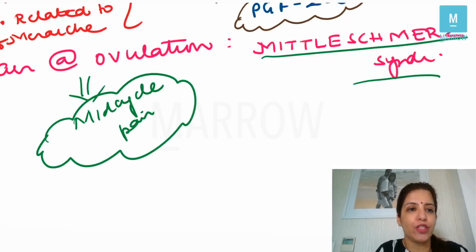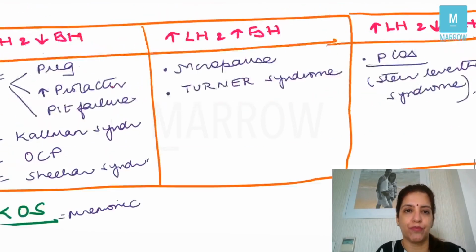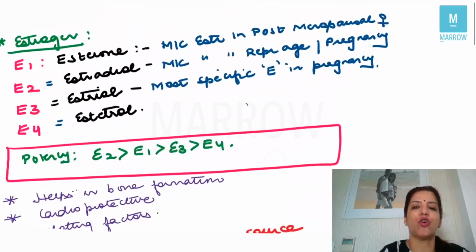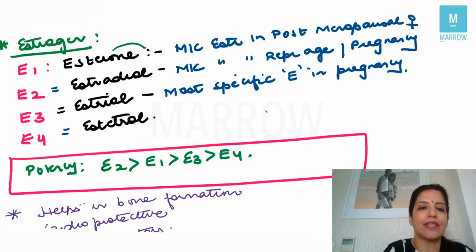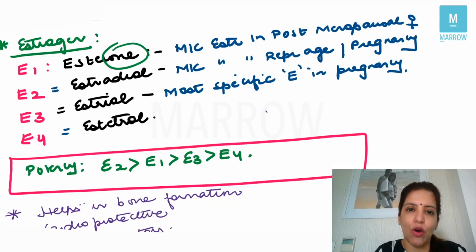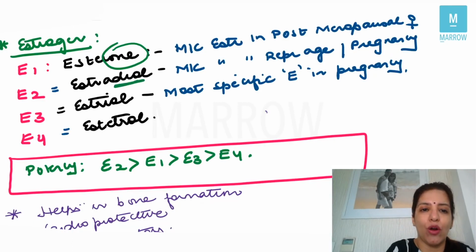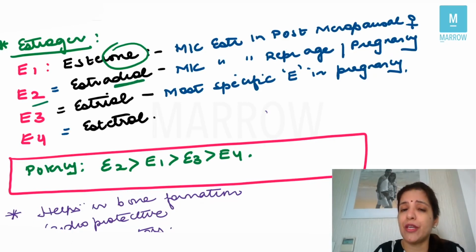Now the important points which you need to know on hormones. So let's talk about hormones. When we talk about hormones, the first hormone which you should be knowing is estrogen. Natural estrogen is E1, E2, E3 and E4. E1 is estrone. It is the most common estrogen in a postmenopausal female. E2 is estradiol, and it is the most common estrogen which is seen in reproductive age group, and also it is the most common estrogen seen in pregnancy, right?